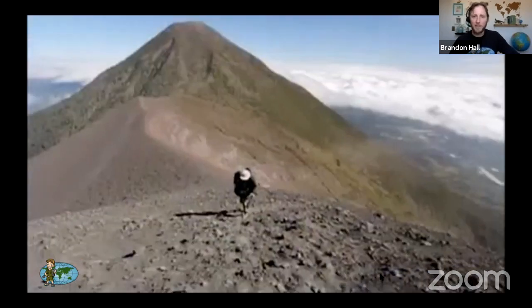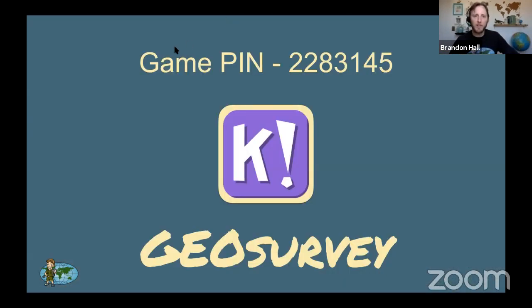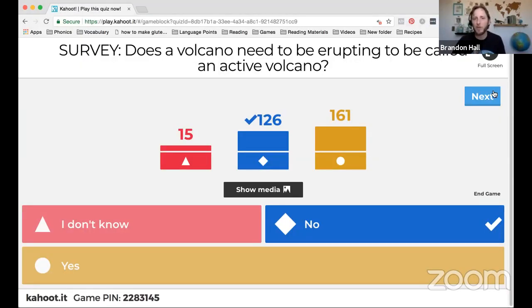All right, and that is Volcan Fuego. And Volcan Fuego is very unique because it's so active. Scientists, volcanologists study Volcan Fuego a lot, and they're using a cool piece of technology to study it. And I want to know from you guys, what do you think that technology is? So if you grab your Kahoot devices, this is our last survey question, and we're jumping right into our quiz. So make sure you get logged in.